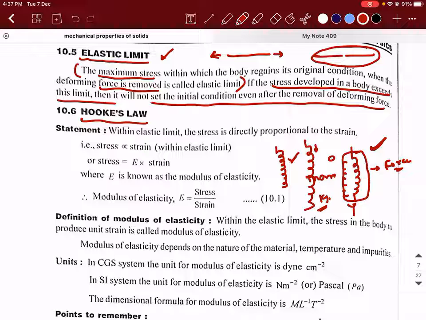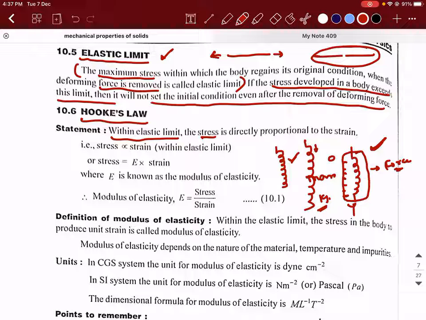So the spring balance also works on the principle of Hooke's law. How exactly does it work? See, within the elastic limit, this is a very, very important point. Whenever you state a law, that particular law will be defined under certain conditions. What is the condition here for you to define Hooke's law? You need to have the object being suspended within the elastic limit. Within the elastic limit, it is observed that the stress is directly proportional to strain.